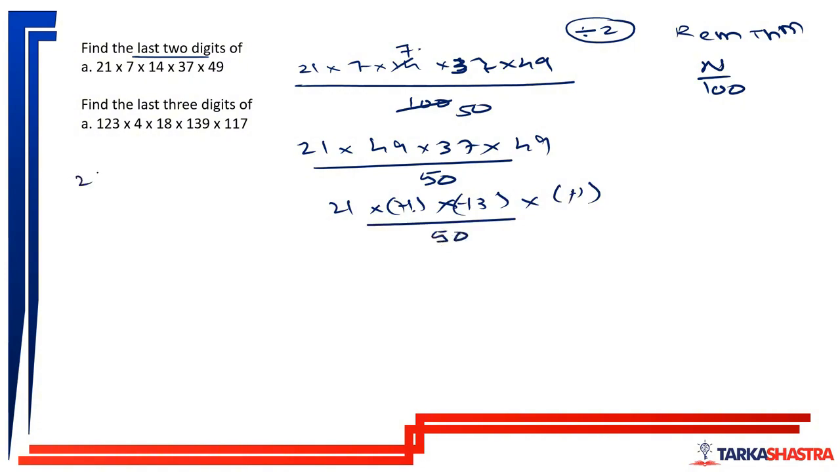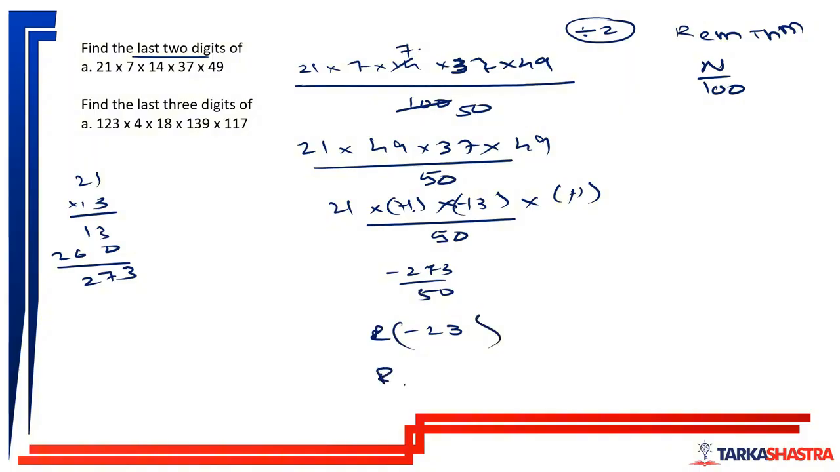Now 21 into 13. This is 13, this is 26. So this is 3, this is 7, this is 2. So minus 273 divided by 50 will leave a remainder of minus 23. But remainder cannot be minus 23, no? So it will actually be 50 minus 23. 50 minus 23, the remainder is 27.